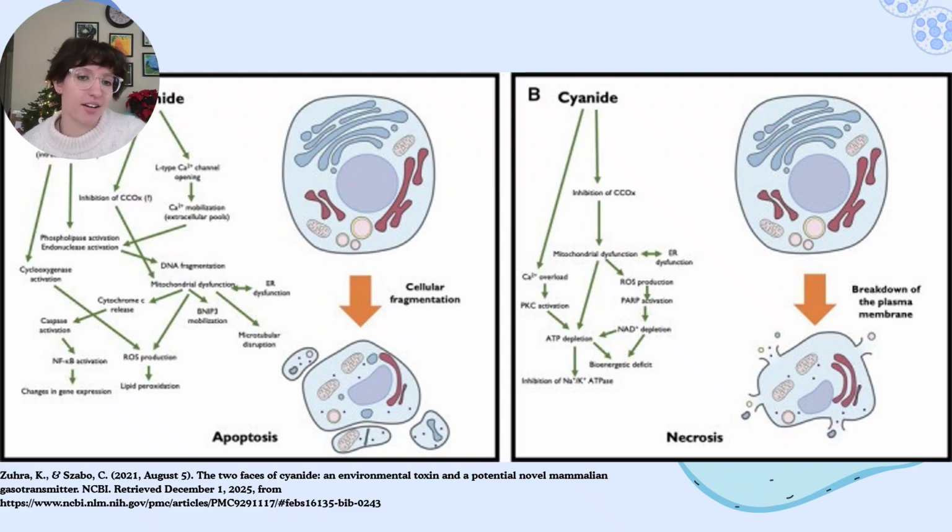This is a diagram that showcases the difference between apoptosis and necrosis, and it really highlights just how much more damaging necrosis is, as apoptosis is much more controlled, while necrosis is basically a rupturing of the cell membrane, exploding all of the organelles inside of it.